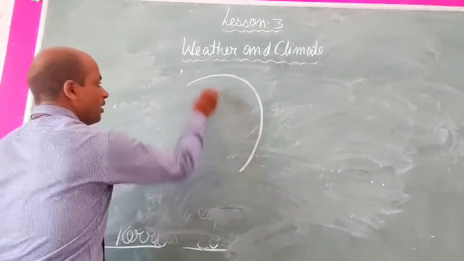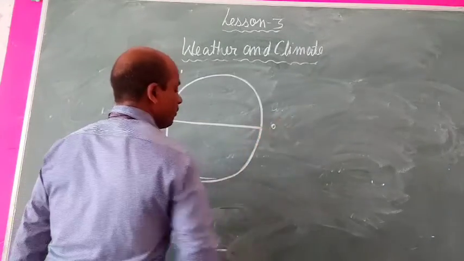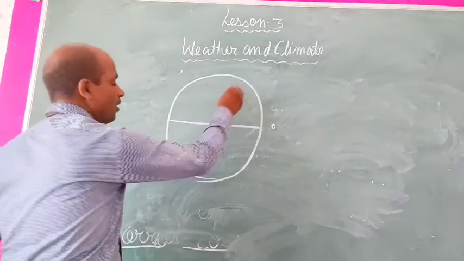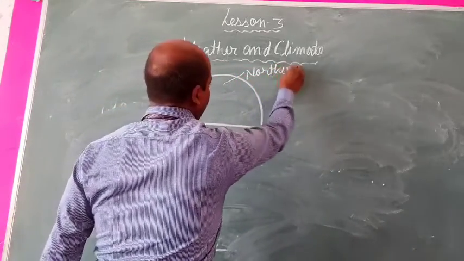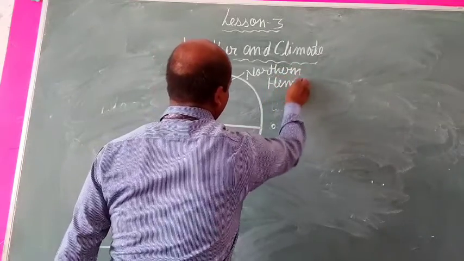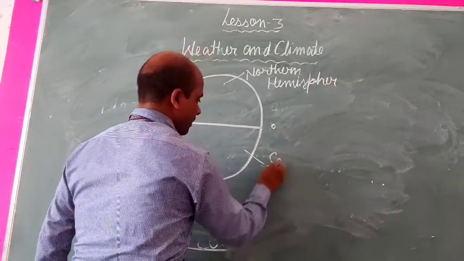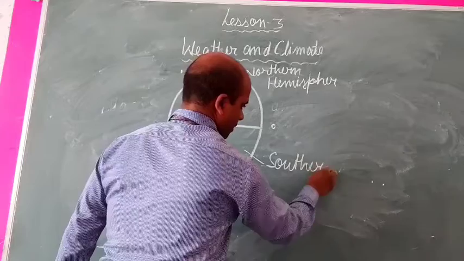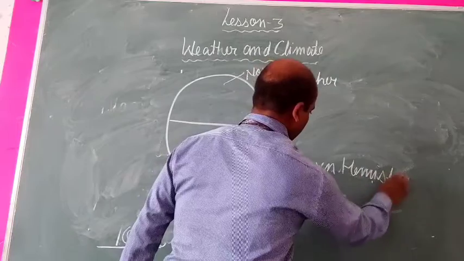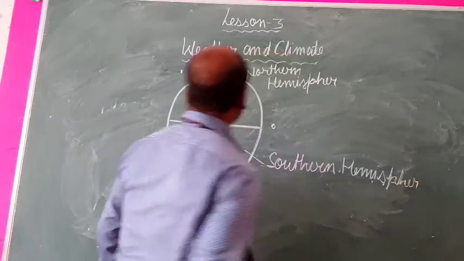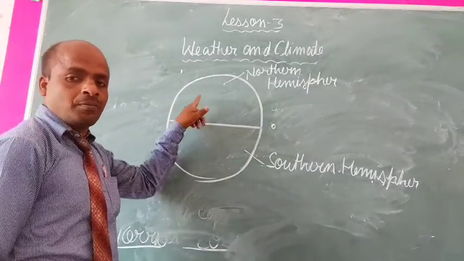This is the model of the earth, and this is the equator, which divides it into two equal halves, northern hemisphere and southern hemisphere. There are some parallel lines towards the equator, on both sides.